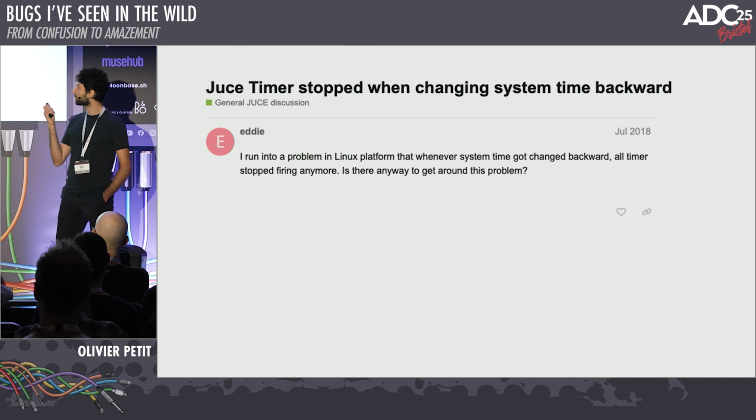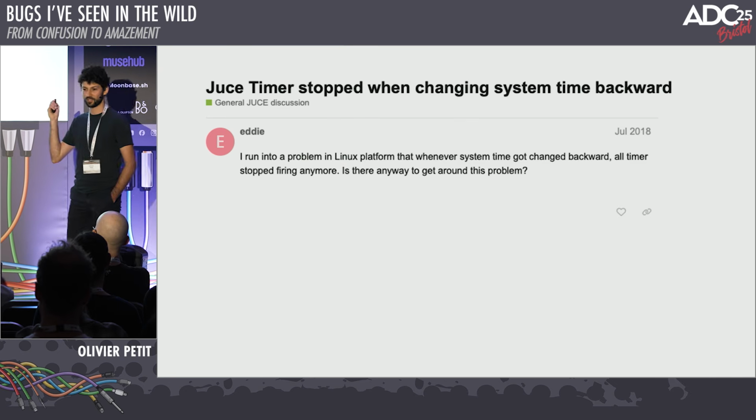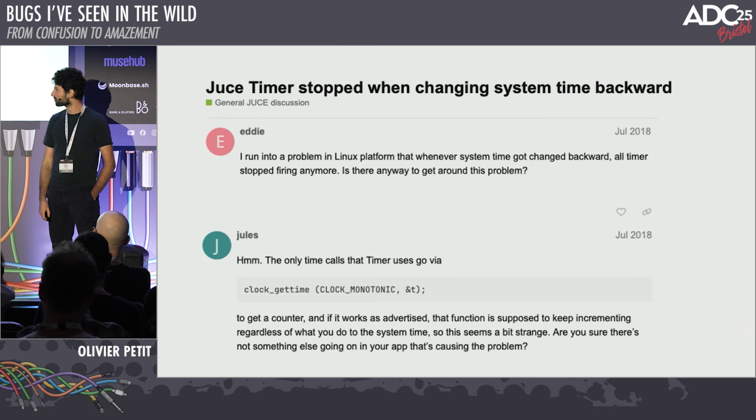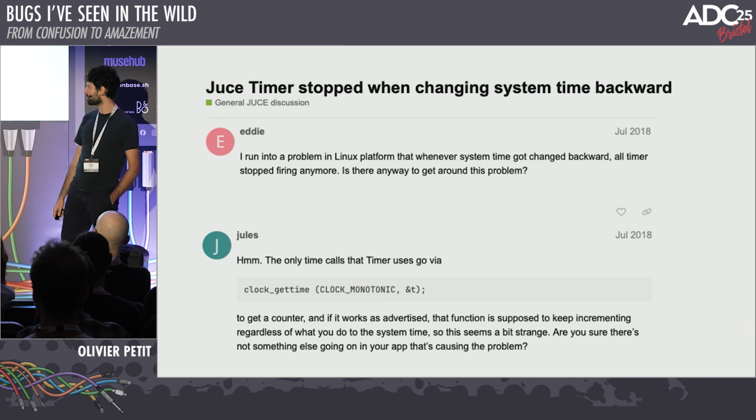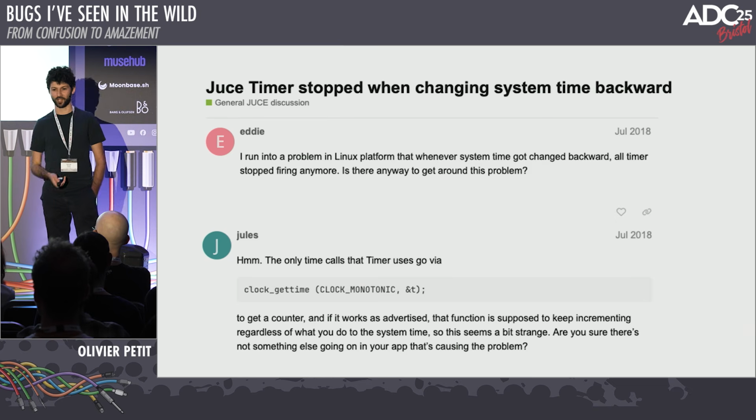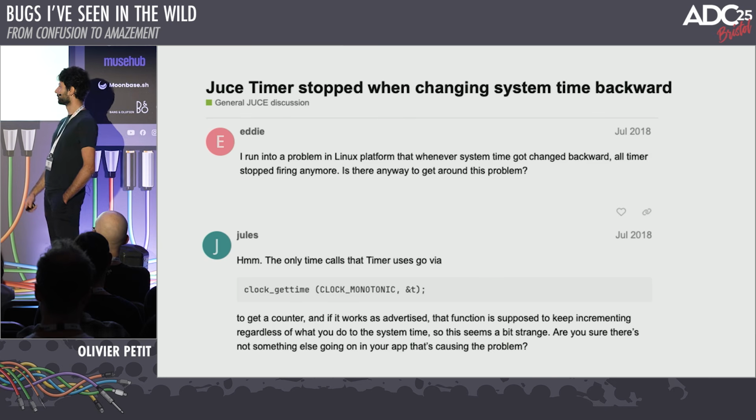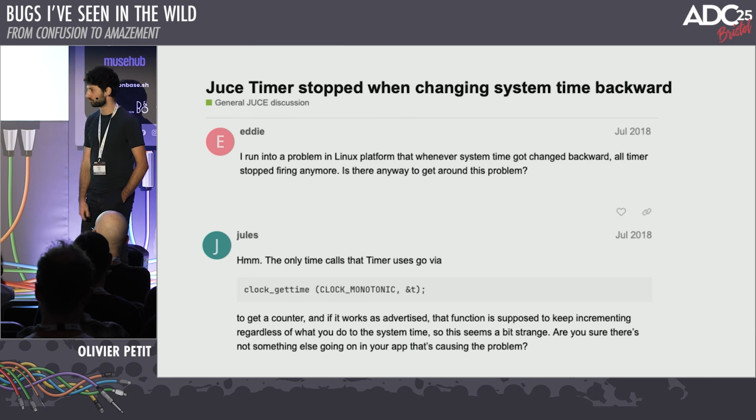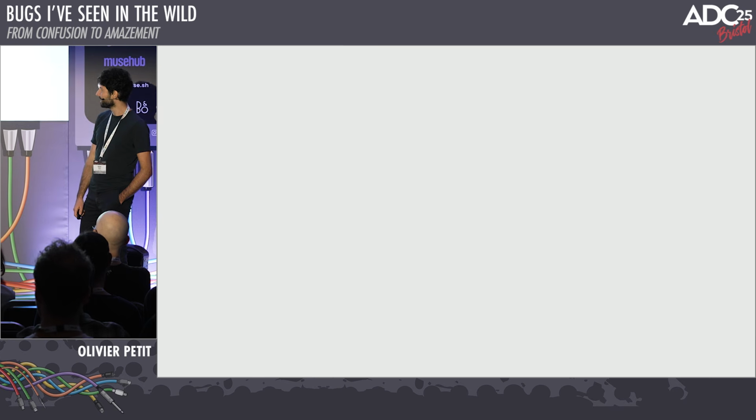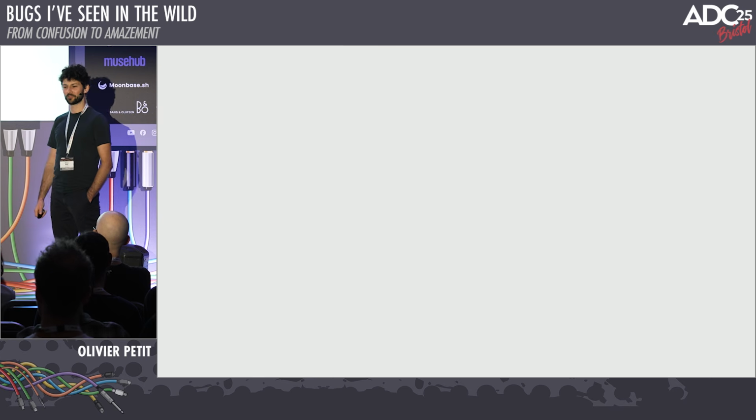And some people have complained about this on Juice forum already in July 2018. And Jules was like, that doesn't seem really possible. Like, we do everything right by using the monotonic clock, which is guaranteed to continuously increment over time and should not be sensitive to system time variation. And I'm like, yeah, but I still see that problem, so I'm skeptical.